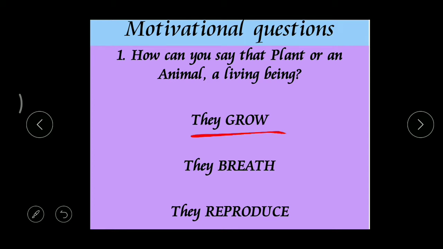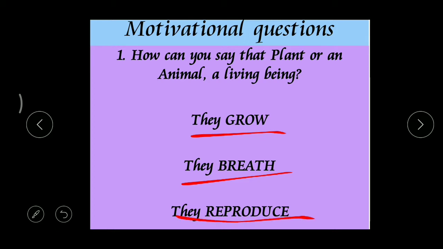They grow means during the course of time they increase in their size and shape, right? And then they breathe. That means as many years as they survive, they go on breathing. There is also one important property. And what's the last one?